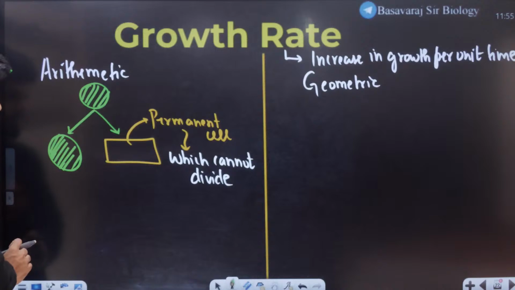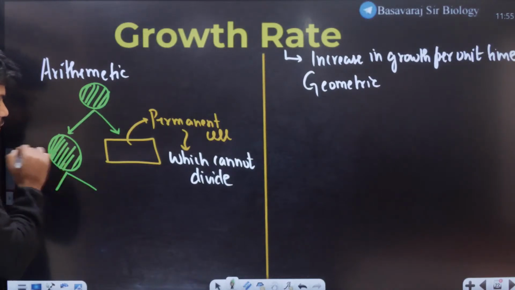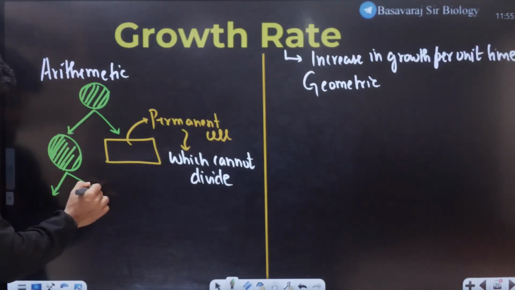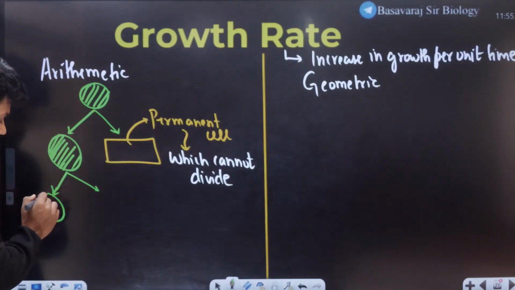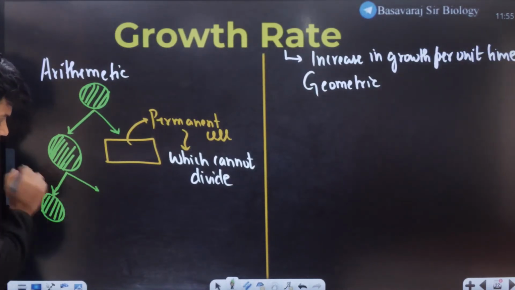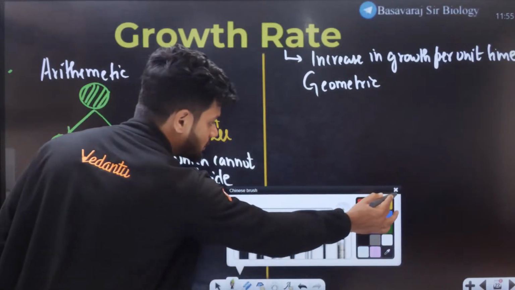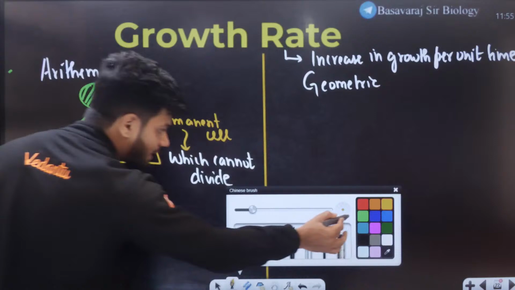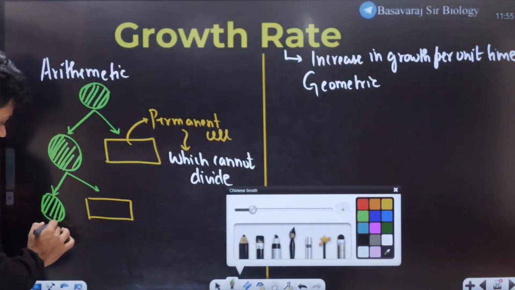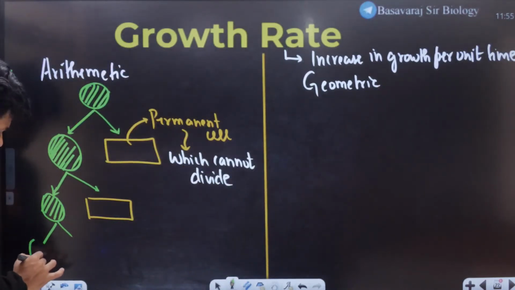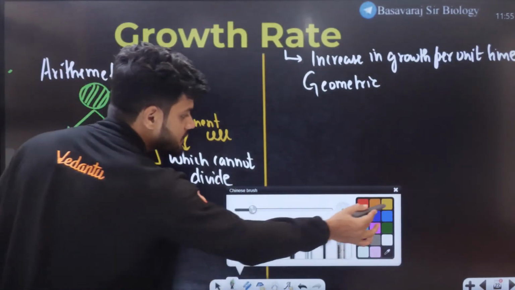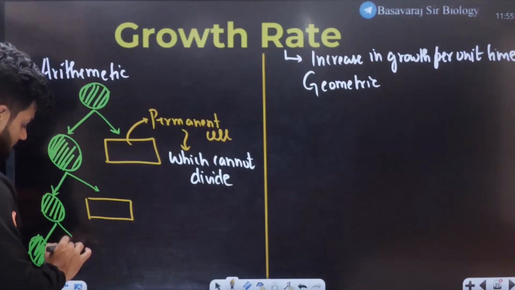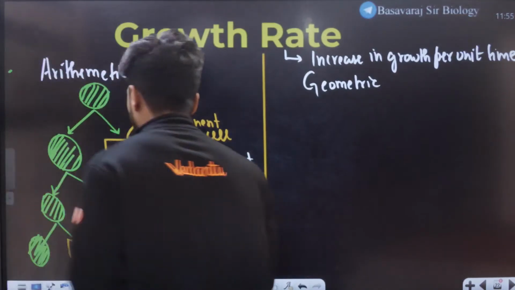This is the meristematic cell again. Now this will divide into two cells again. In this division, again one cell is meristematic and the other cell becomes permanent. Similarly, if this cell divides again, one cell is meristematic, the other is permanent. Do you see a pattern here, students?